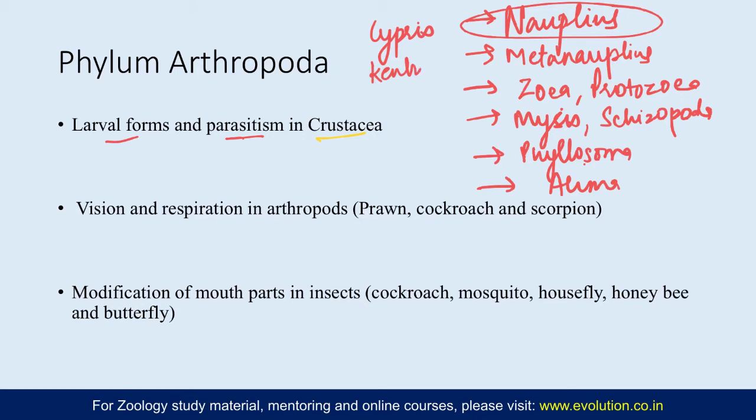These are the two larval forms which you find in the parasitic crustaceans, so ostracods and all that, and in case of Sacculina you have this Kentrogon larva. So they are important from the point of view of the parasitic crustaceans. Significance of these larval stages and their comparison with other invertebrate larval forms is also something you should focus upon while preparing the larval forms of Crustacea.